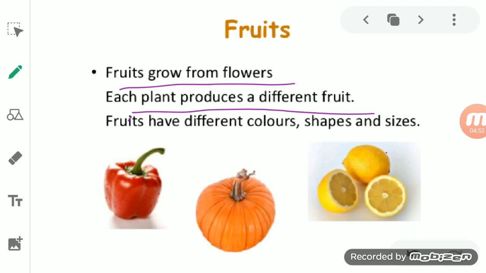Each plant produces different fruit, and that fruit may have different color, different shape, as well as different size. Not only this, but a different number of seeds also. So these fruits can be of different color, shape, size, and number of seeds, but they are all formed by the flowers.